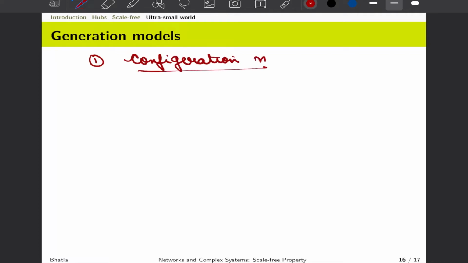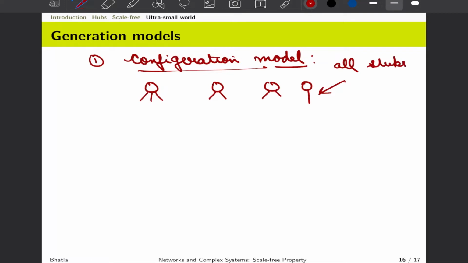So what are these configuration models? Configuration models basically point towards how we can wire certain nodes. For example, let us say that we are given a 4 node network and we fix that this node needs to have a degree of 3, this node a degree of 2, this node a degree of 1, and this node a degree of 2 and again a degree of 1. We call these stubs. The condition here is that all stubs should be connected, and we are okay with an assumption that we allow self loops and double paths.